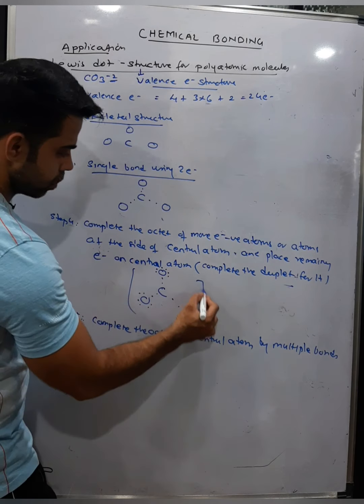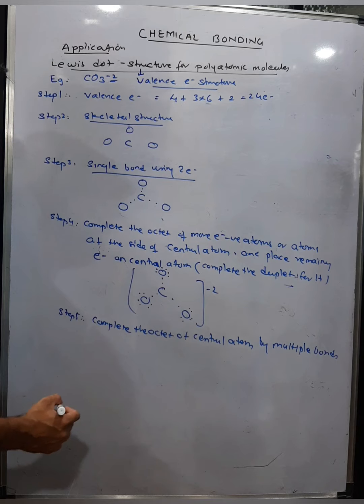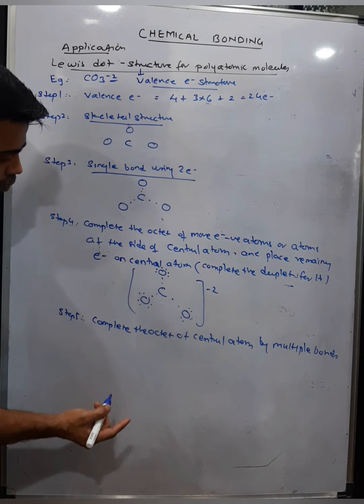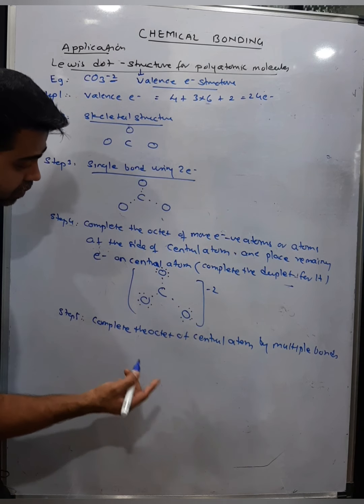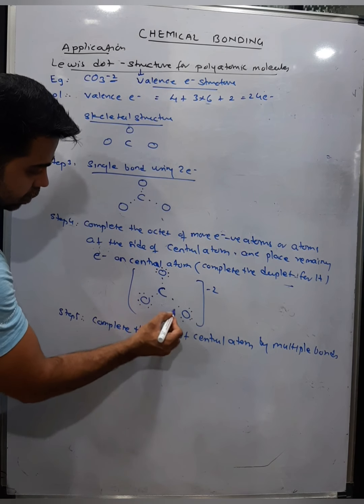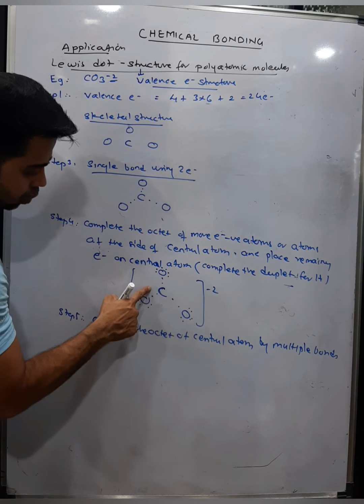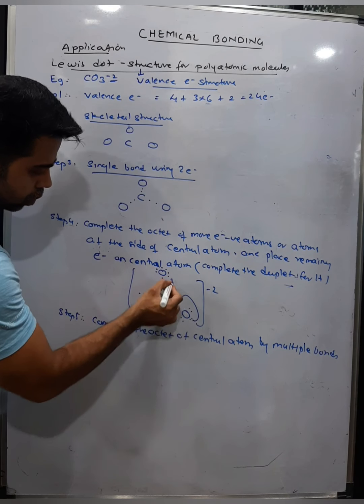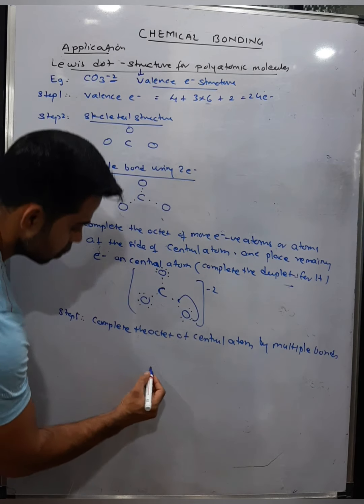See, but central atom complete है नहीं है. So क्या करेंगे हम लोग? What do you do? You shift electrons from one of the oxygens. How many electrons basically are required? Carbon has 6 electrons in the outermost shell, 2 plus 2 plus 2. It requires 2 more electrons. You shift from any of the oxygens. You shift from here, or from here, or from this oxygen. Doesn't matter.